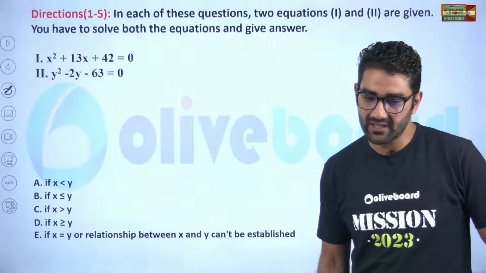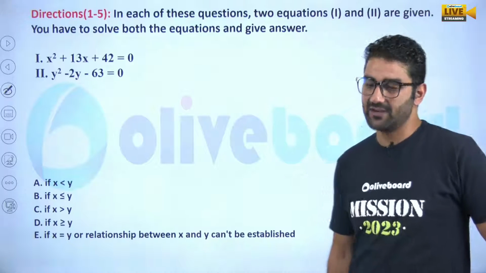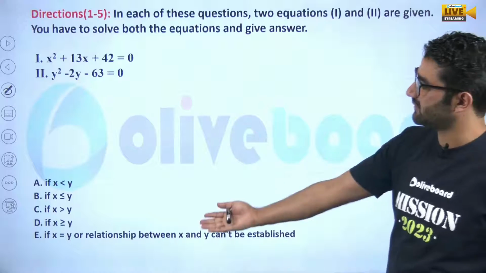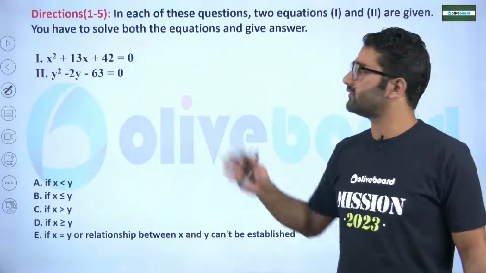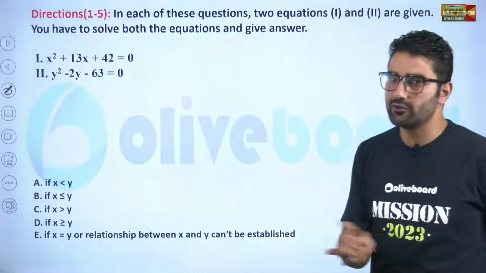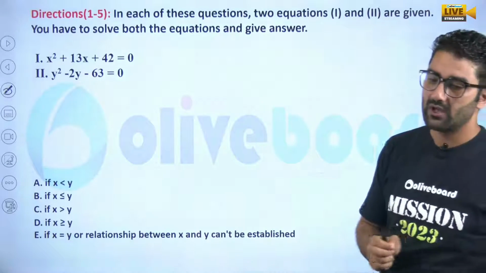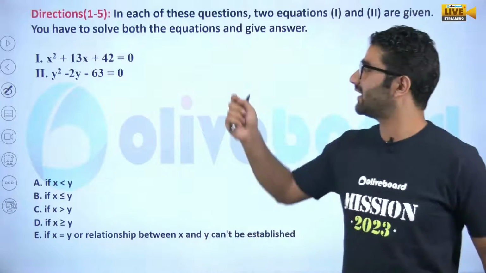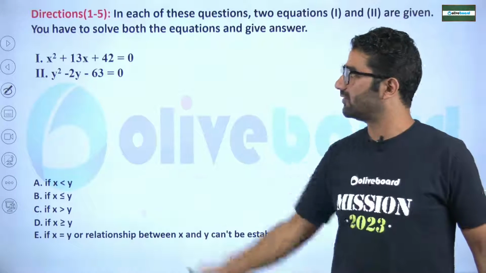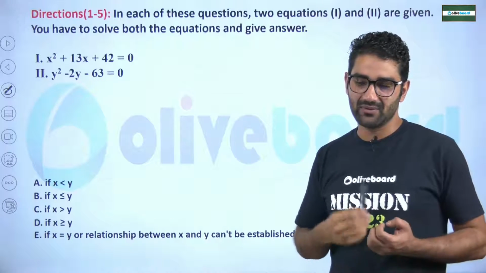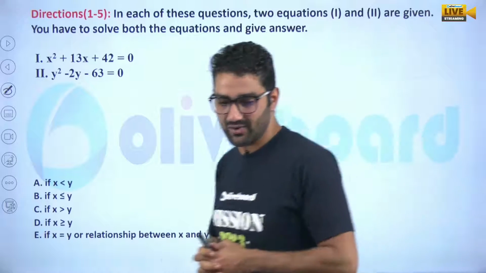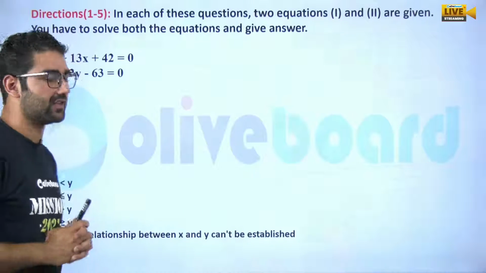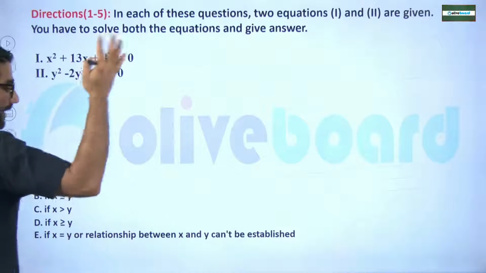Many friends are here, but they are not answering. Please try to understand the question. 5 quadratic inequalities or 5 quadratic questions have been asked in 2022 IBPS PO. Please just look at the sign, then we can calculate the value. I will show you the first one, then I expect that you will give me the answer for the next. We have 5 questions, my dear.